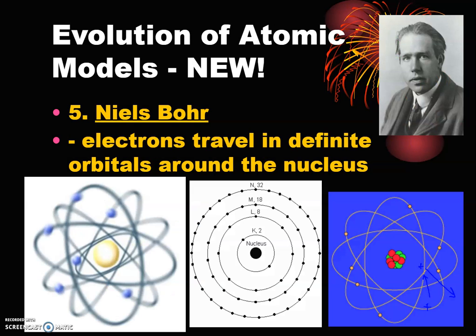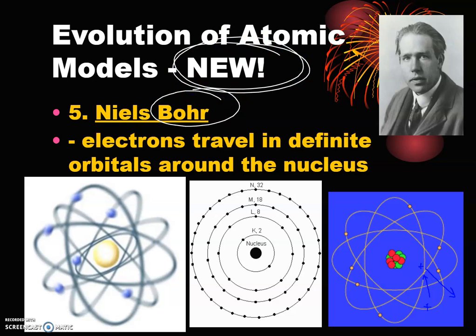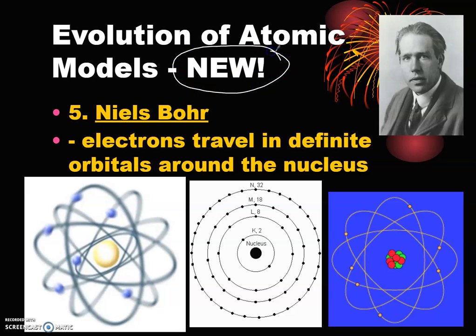So this brings us to the new slides, which is with Niels Bohr. And Bohr was actually Einstein's lab assistant. And what he did is he figured out that there is some pattern to the way that the electrons travel. Okay, and this is probably the most common example for our atoms and the arrangement of our electrons. I'm sure you have seen pictures like this before.